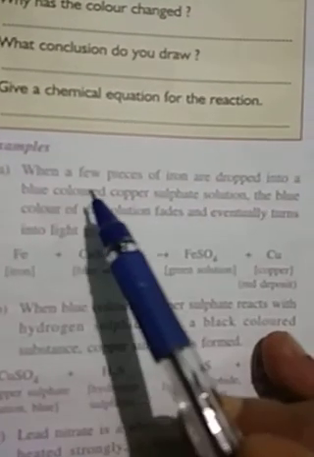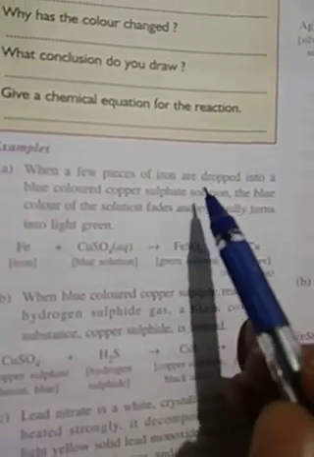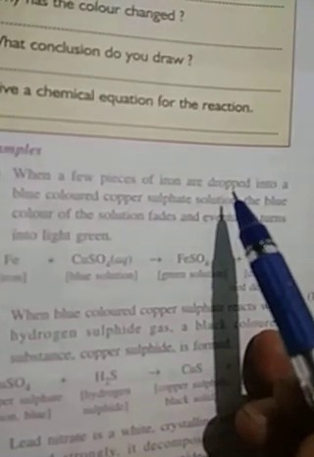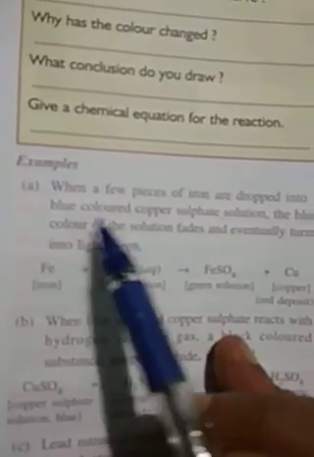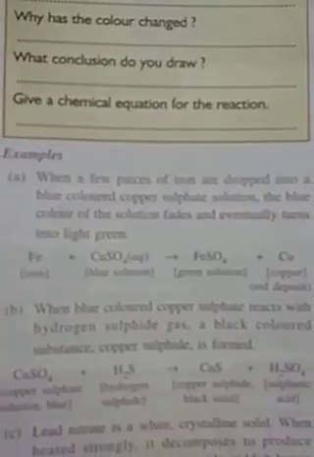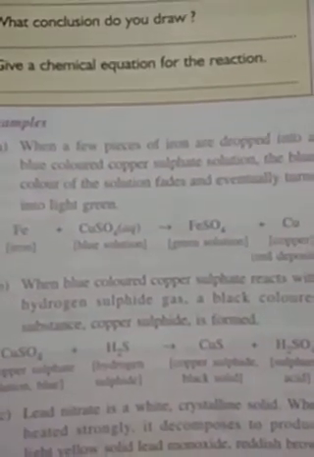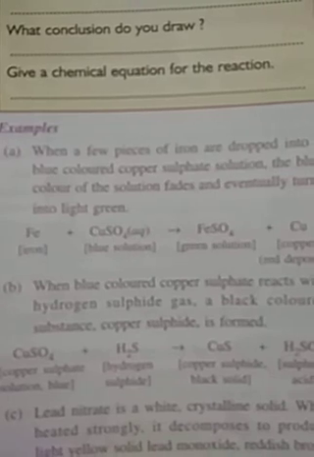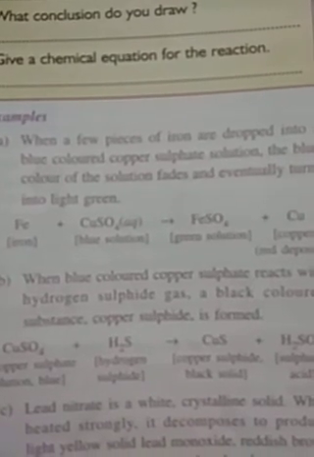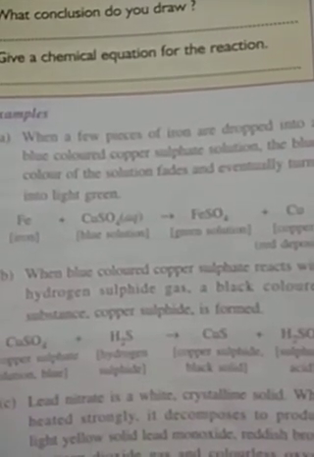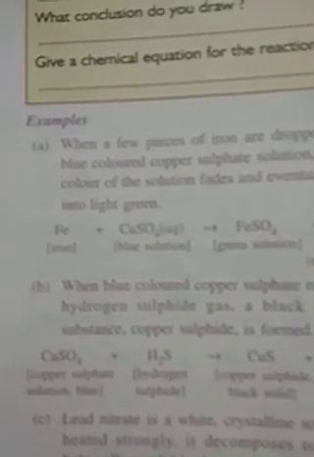For example, when a few pieces of iron are dipped into copper sulfate solution. My dear friends, the color of copper sulfate solution is blue.